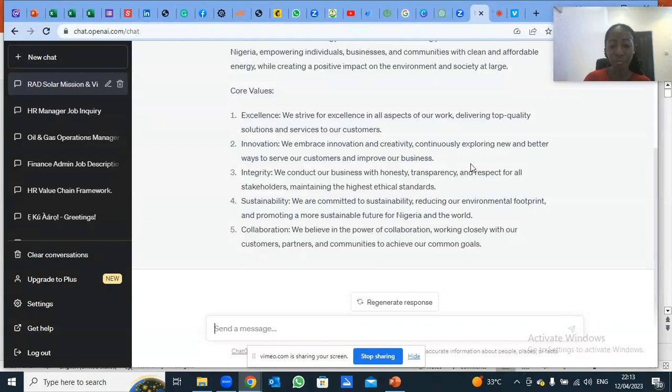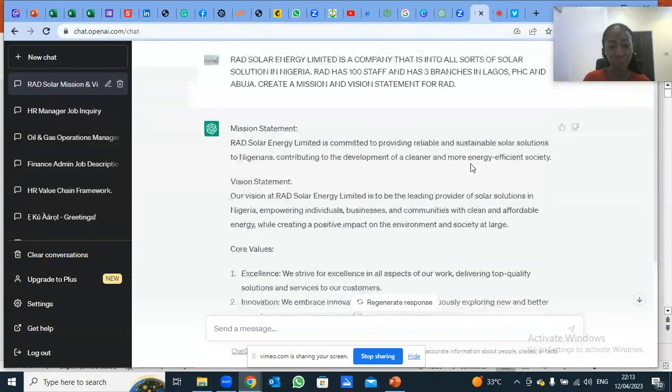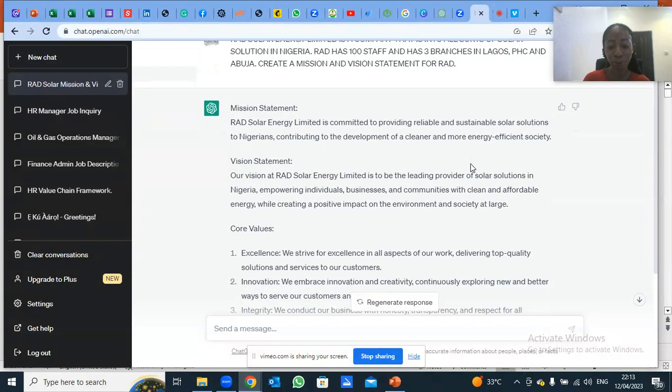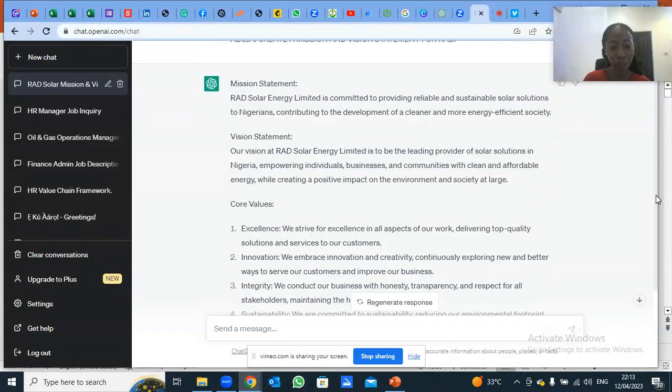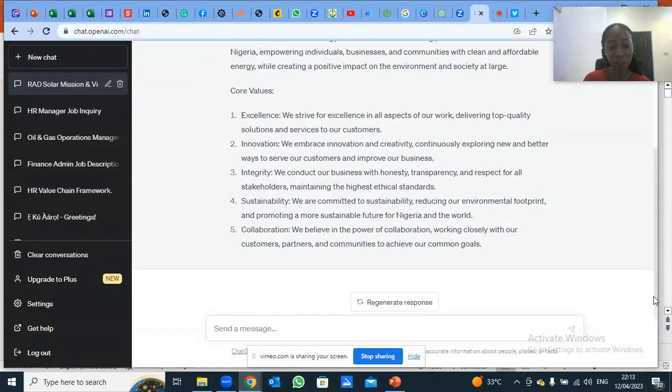So that is it. You can see. So with that, I have mission statement for RAD Solar Energy. I have the core values created for me and the vision statement.